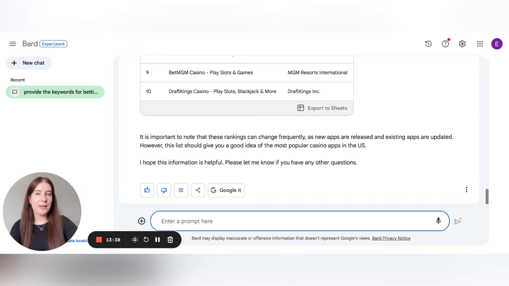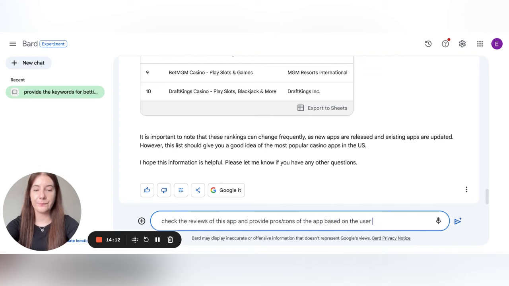Using Chat GPT, we did such an analysis: we copied and put the reviews into Chat GPT and asked it to provide pros and cons of the particular application based on these reviews. In this case, let's ask Bard to check the reviews of this app and provide pros and cons of the app based on the user reviews.